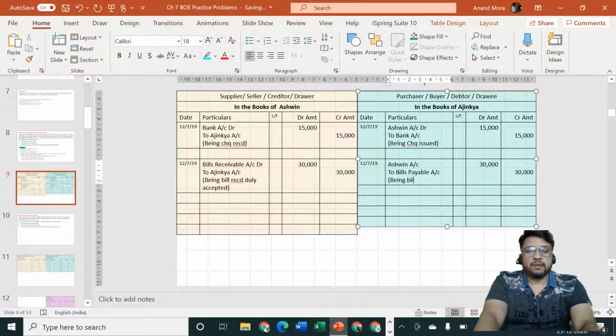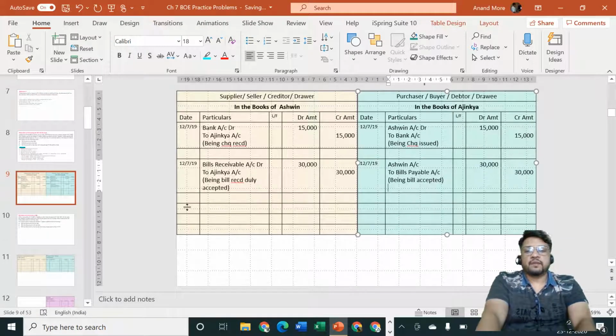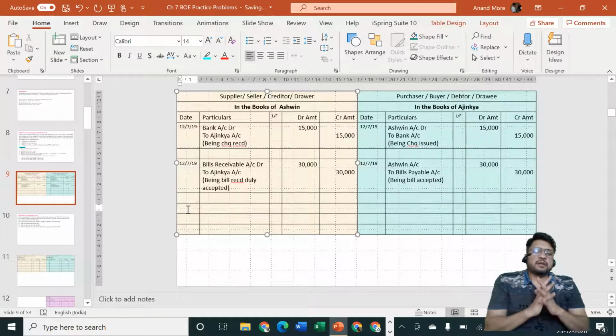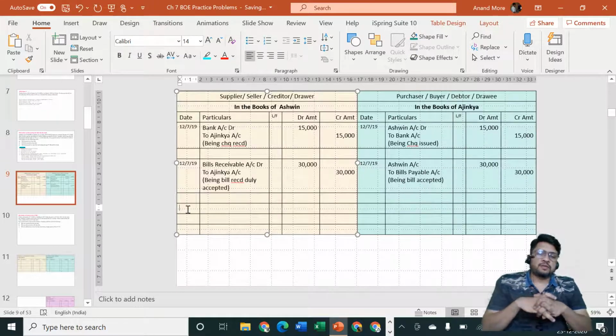Bill accepted. Simple. Okay, so now these two entries are common. These entries are not going to change. Whatever is going to happen, that is on the due date, that is on 15th of October.